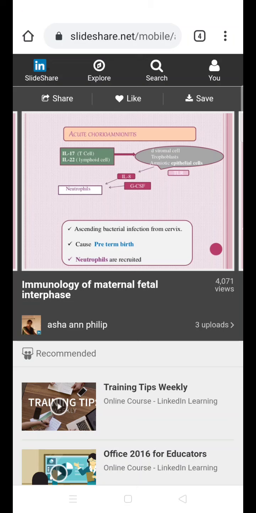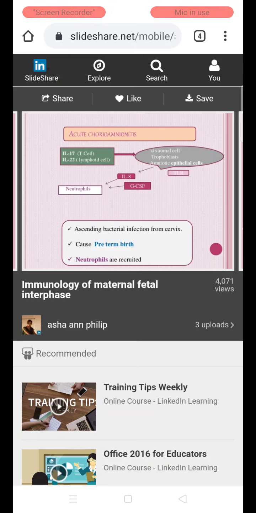So acute chorioamnionitis is a condition where there is infection of the chorioamniotic structures, and there is activation of interleukin 17 and interleukin 22 production from the T cells and lymphoid cells, which in turn activates trophoblast, decidual stromal cells, and amniotic epithelial cells. This in turn produces interleukin 8 and granulocyte colony stimulating factors, which in turn activates neutrophils.